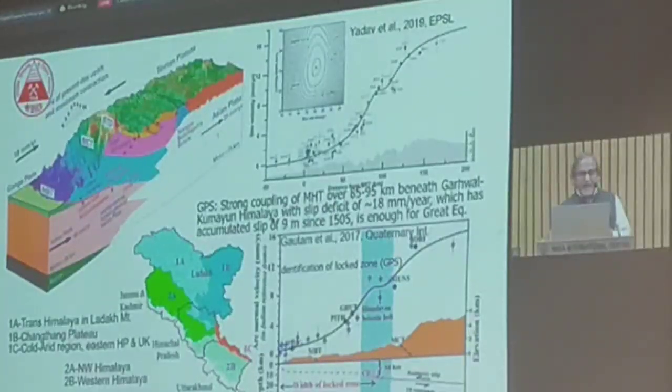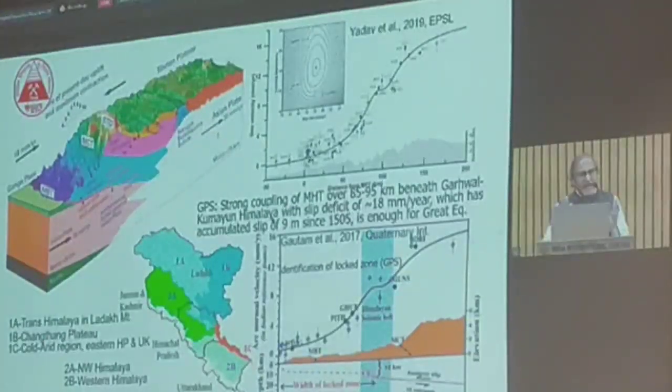We can see that in the lesser Himalaya the velocity is much less, but beyond that it goes up. So this 85 to 90 kilometer is completely locked beneath the source. And the locked zone means during the last 125 years in this region, we have not experienced any major earthquake or big earthquake in the regions. And that shows that this is the locked zone.